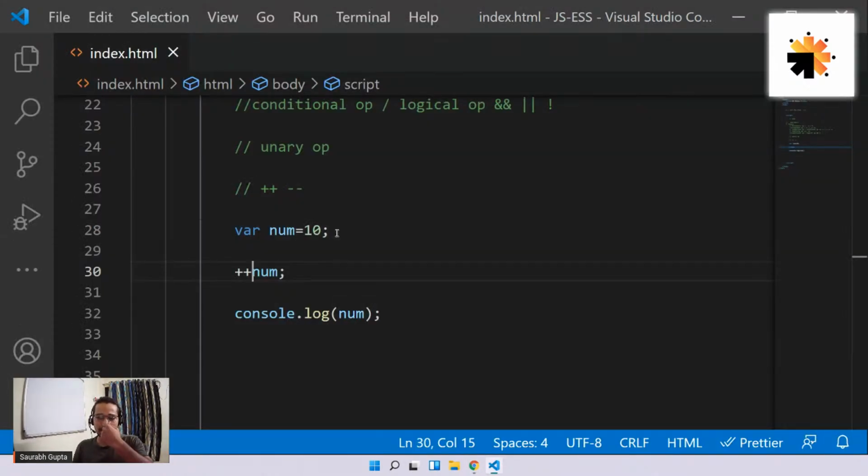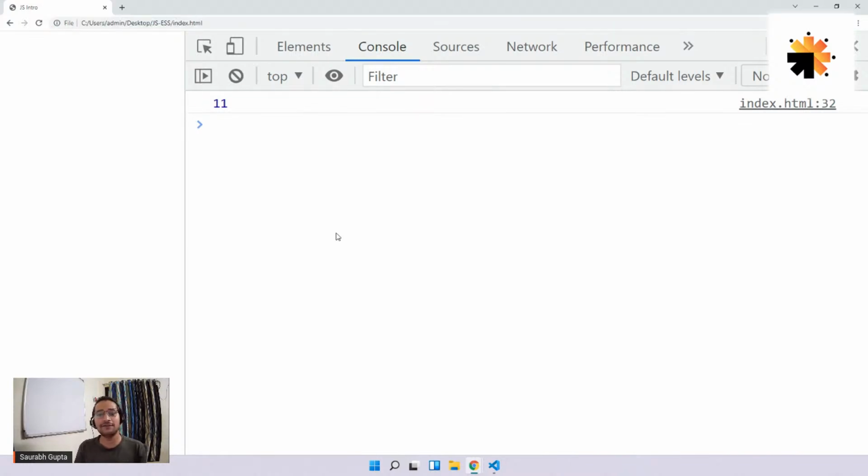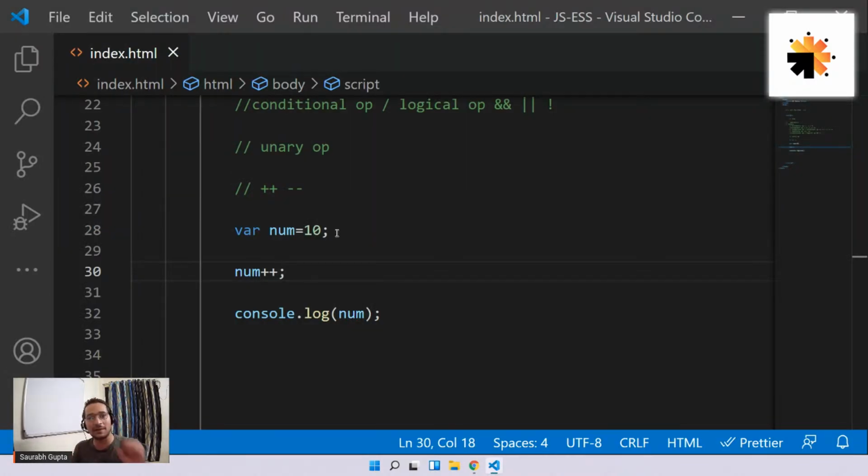So now you can say, sir, then what is the difference? I cannot note any difference. Even if you do plus plus num, still 11. Even if I do num plus plus, still 11. So what exactly is the difference between post and pre increment? Where can I see the exact difference? So guys, see, if you're working on a single variable, you can't see the difference. You have to include this in an operation to actually see the difference.